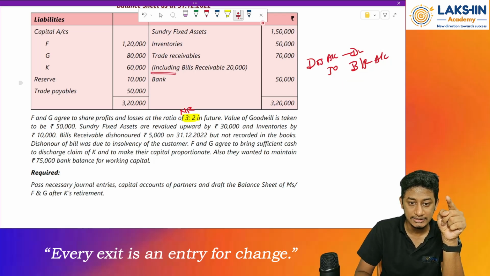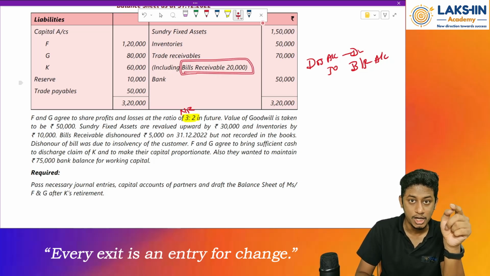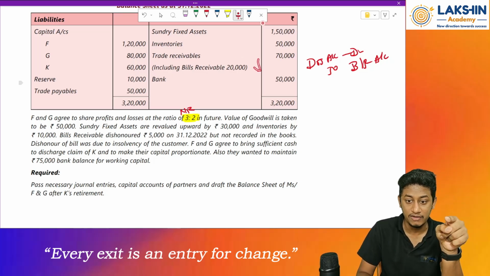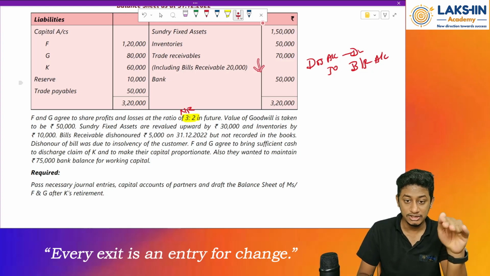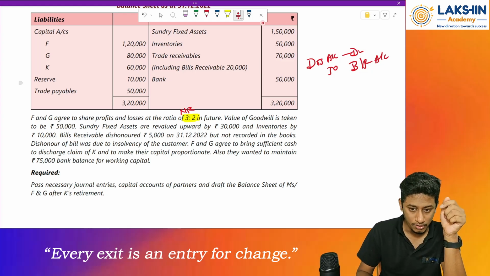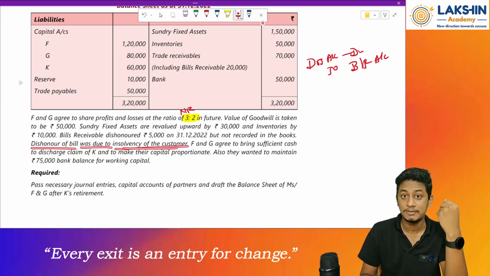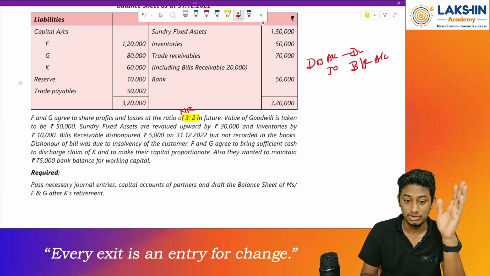See, in this case, includes a bill receivable of rupees 20,000. So in this case, what has happened? Whatever bill receivable was recorded over here, the value of this will now reduce. Okay, so this will be a reduction in the asset values. Then going forward, dishonor of the bill was due to insolvency of the customer. So the customer has become insolvent. So that means the debtor's value is also not required.